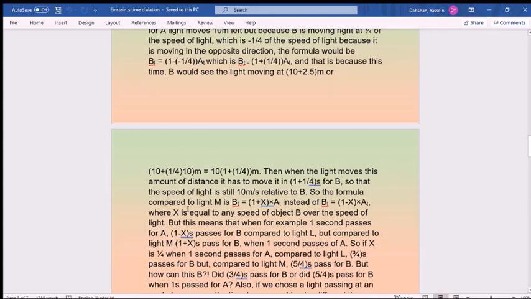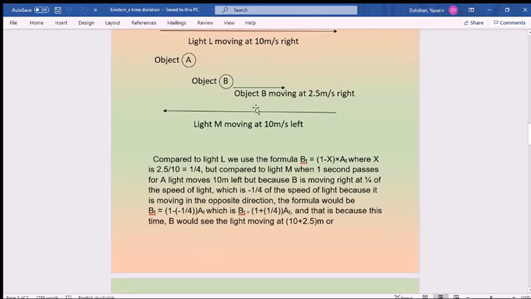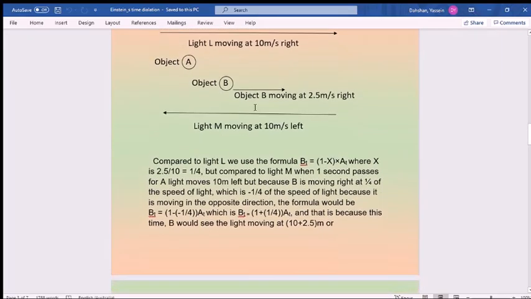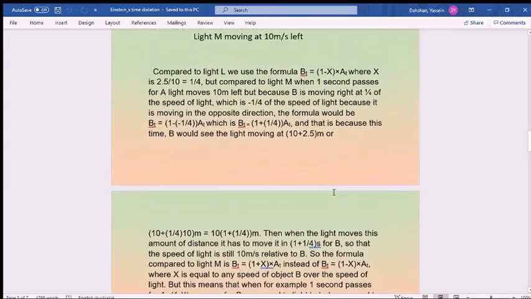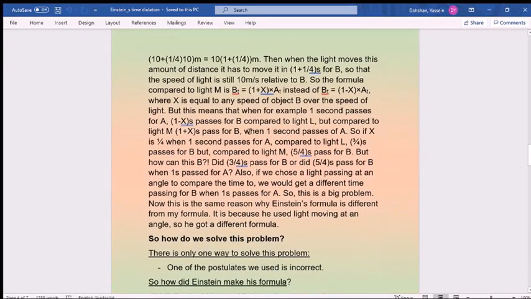So the formula compared to light M is B of t is equal to 1 plus x, where x is just the ratio of the speed of B instead of the speed of A, where x is equal to the speed of B over the speed of light. So in terms of this light, it's 1 plus x, plus the speed of B. In terms of light L, it's 1 minus x.